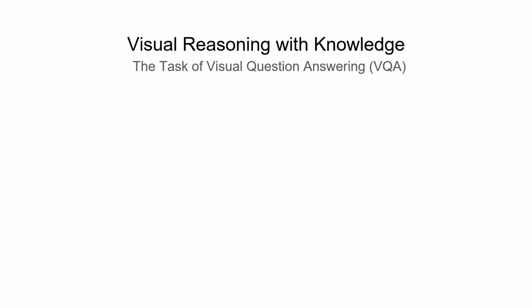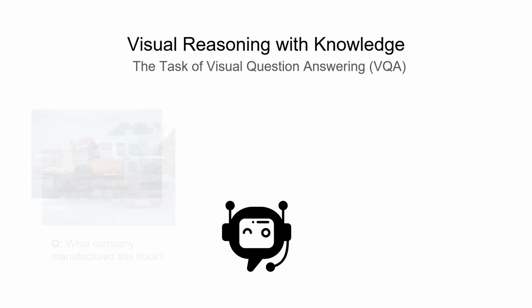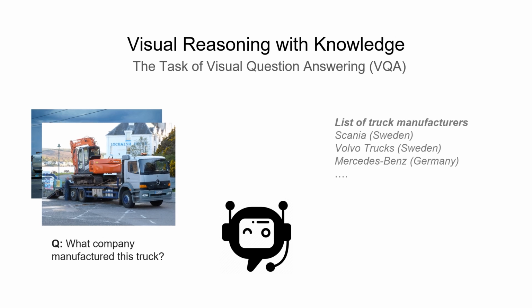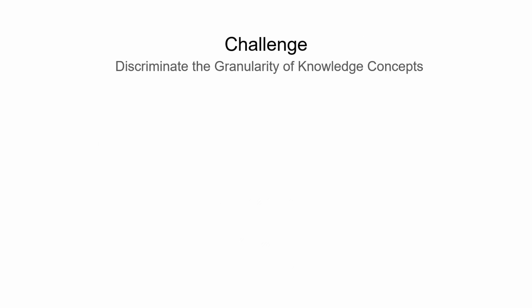A long-standing goal of artificial intelligence is to develop intelligent agents that can answer a variety of questions with relevant knowledge. The study of visual question answering has gained considerable attention in recent years. It centers around the ability to parse visual observations and correlate them with a variety of knowledge, and offers a practical platform for examining models' reasoning capability. While a series of progress has been made on improving the knowledge grounding and enriching knowledge pools for VQA models, they are struggling with the granularity of concepts and lack the capability of identifying relevant knowledge in diverse contexts.